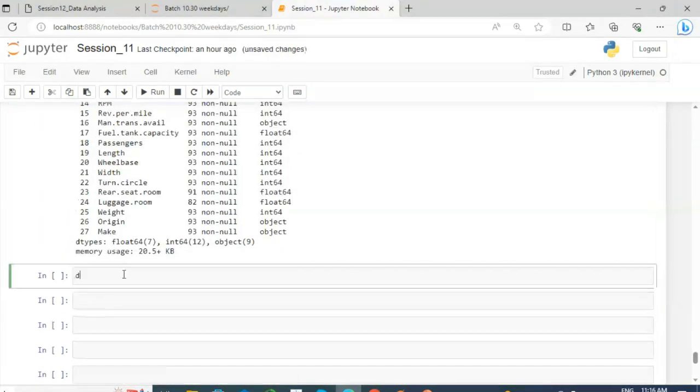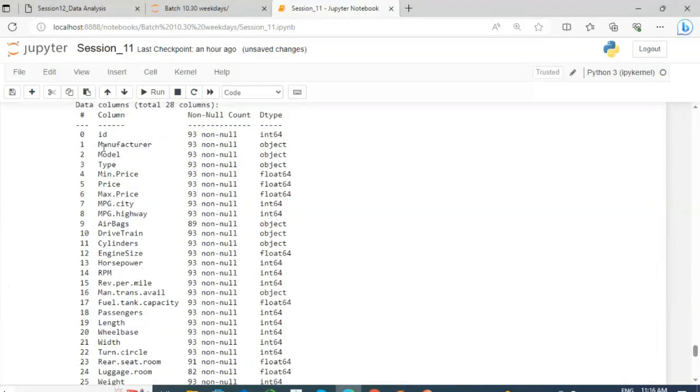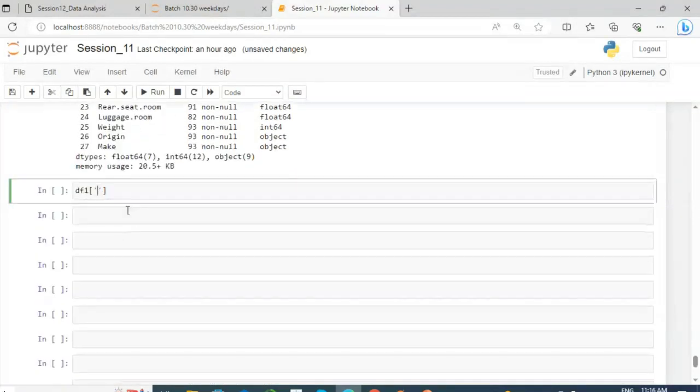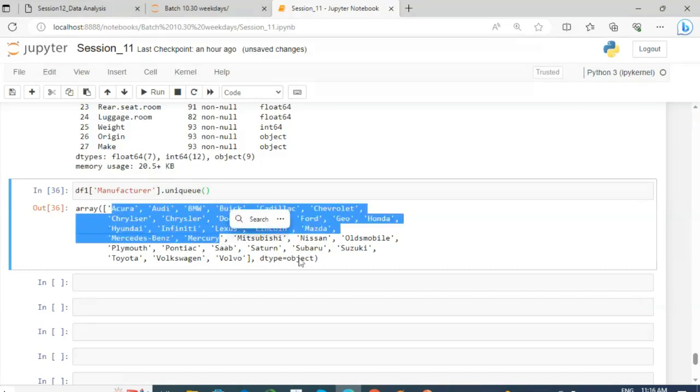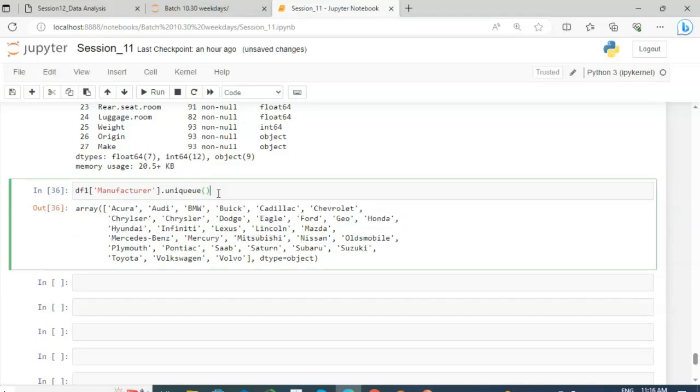If I say df1 of manufacturer dot unique, I will get these samples, meaning these unique text values are there. And is there any order in this data? No order is there, so this column is nominal data, not ordinal data.